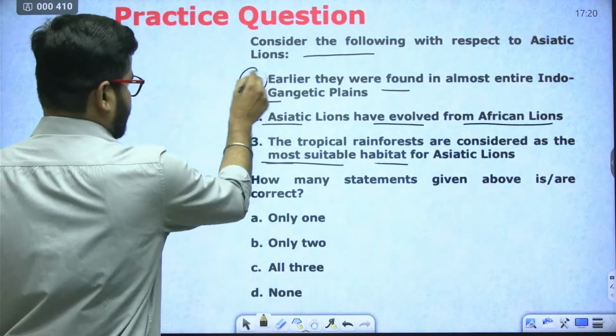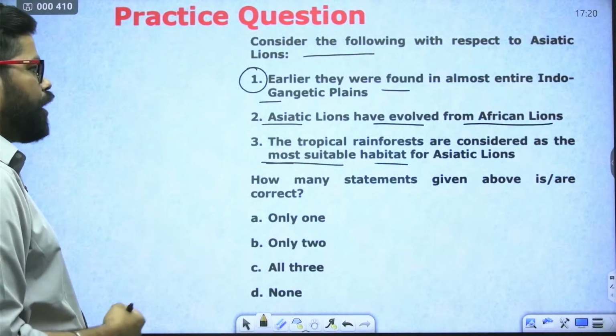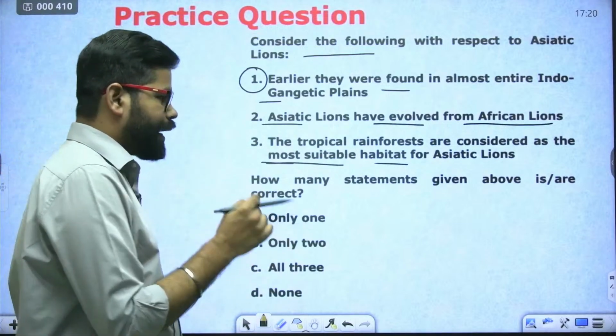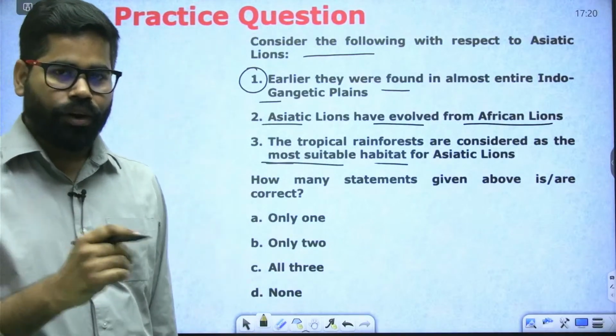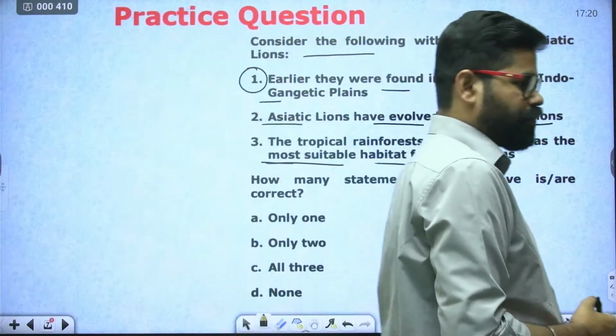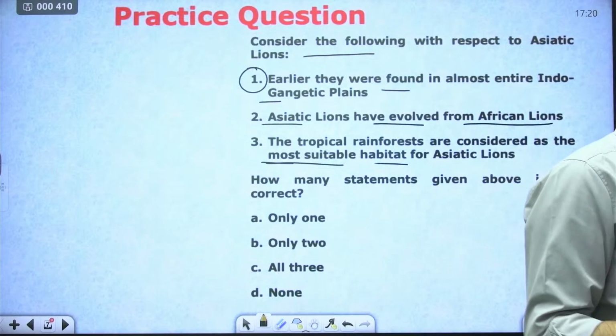This statement, the first one, earlier they were found in almost entire Indo-Gangetic plains. Is it correct or not? The first statement, is it correct or not?